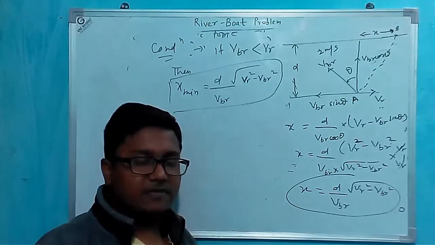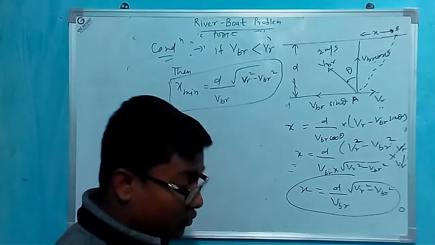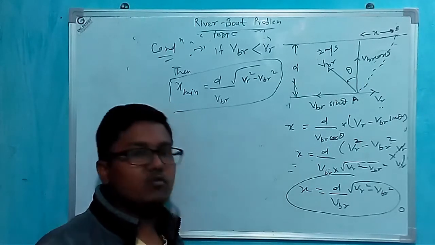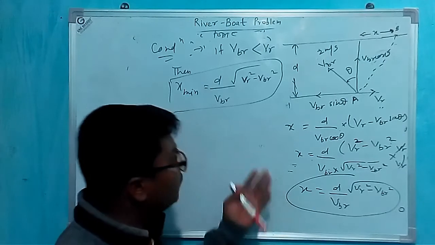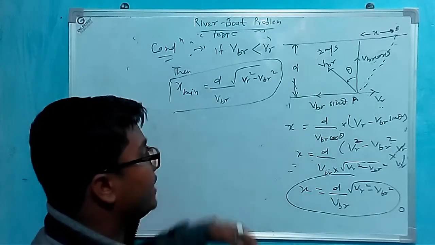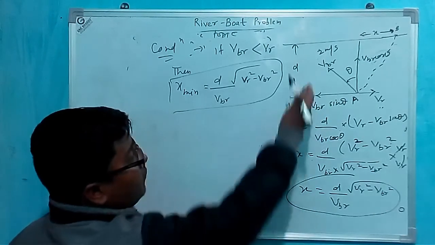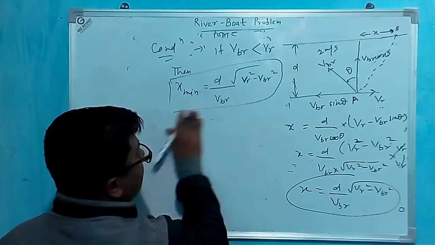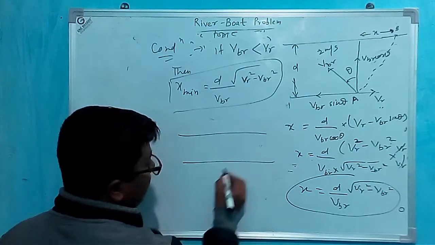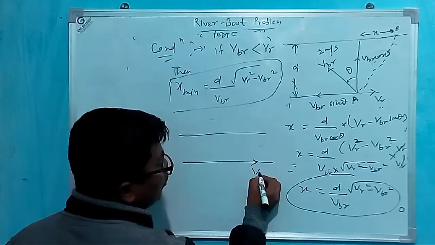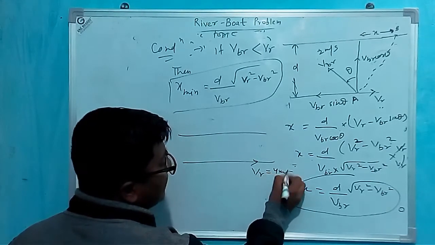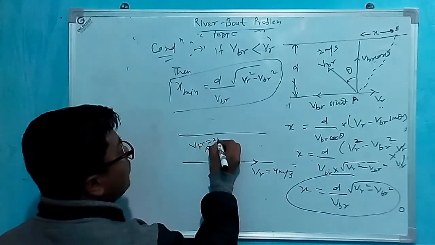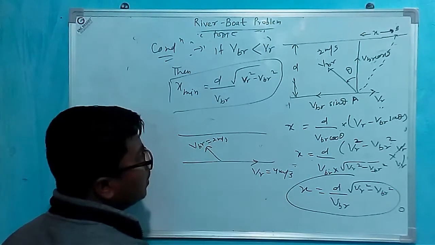We can find several things in river boat problems. We have several cases and several examples. We are taking an example of this advanced topic. In the question it is given that the velocity of the river is 4 meter per second and the velocity of the boat with respect to the river is 2 meter per second.